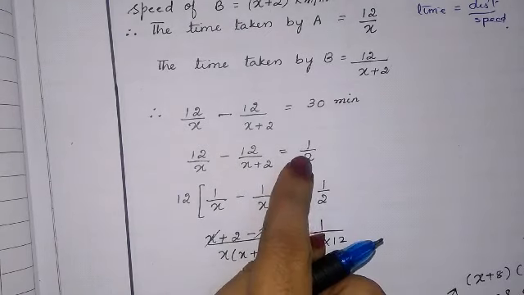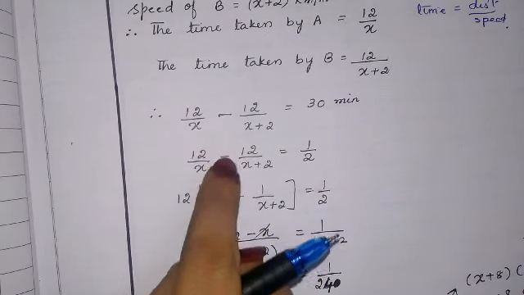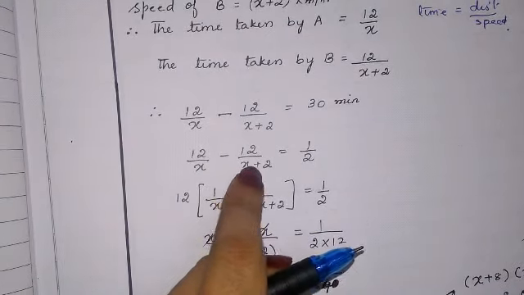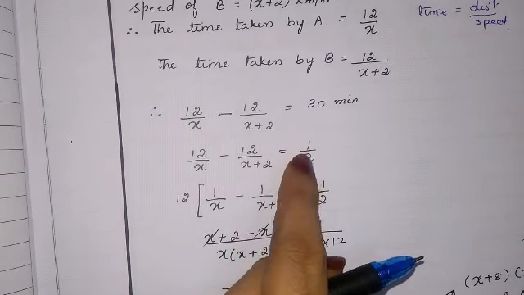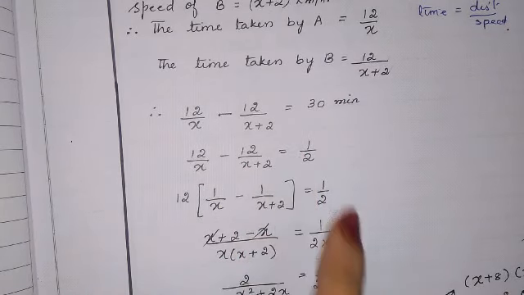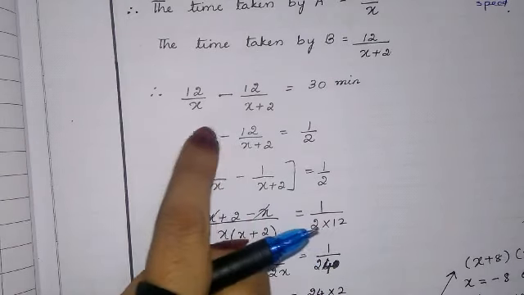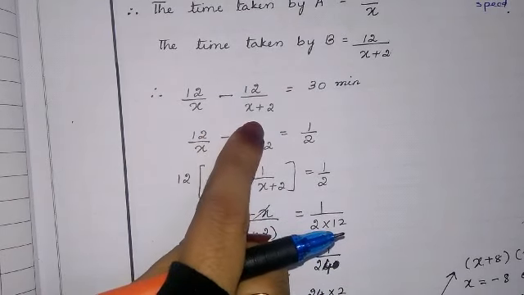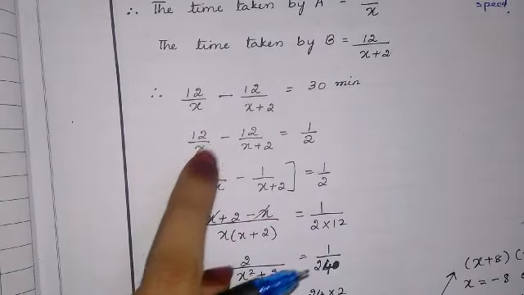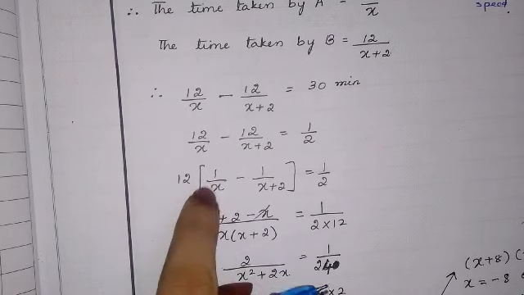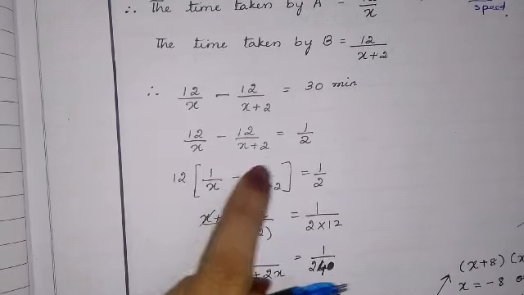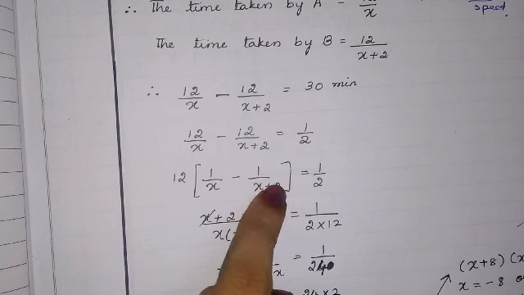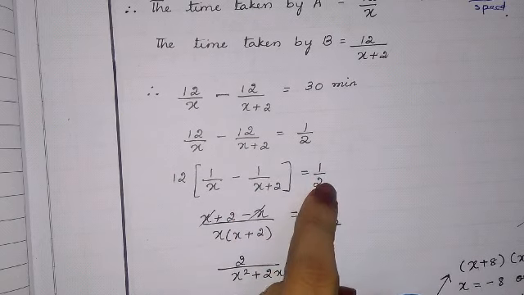Let us change it into hours. 12 by x minus 12 by x plus 2 is equal to 30 minutes, which is nothing but half an hour, 1 by 2. I will take 12 common, since it is there in both the terms. So 1 by x minus 1 by x plus 2 is equal to half, as it is.